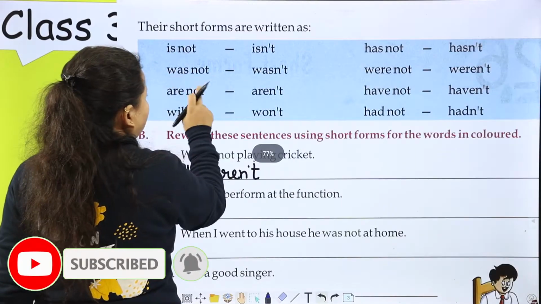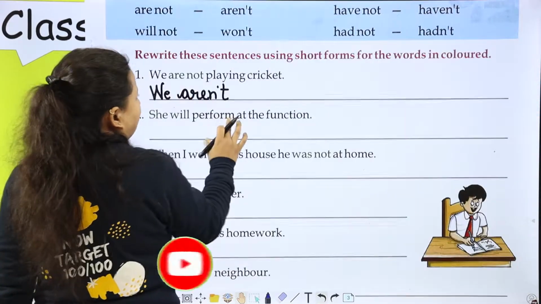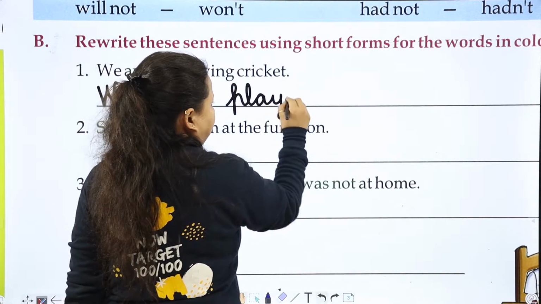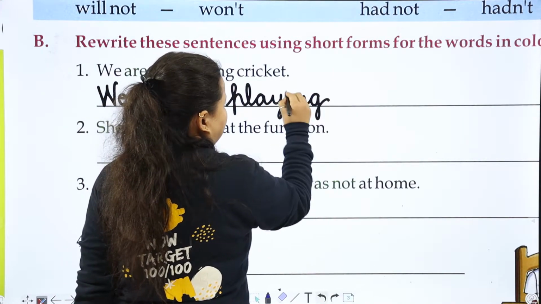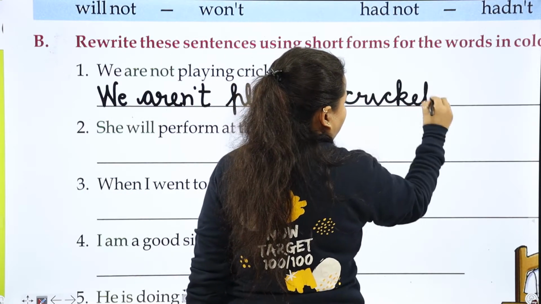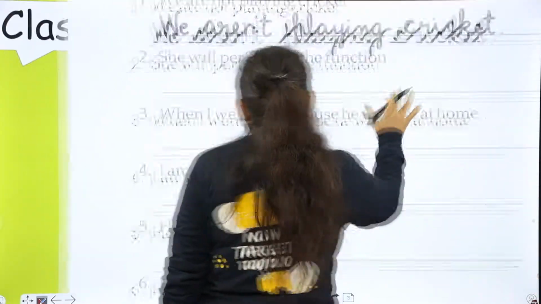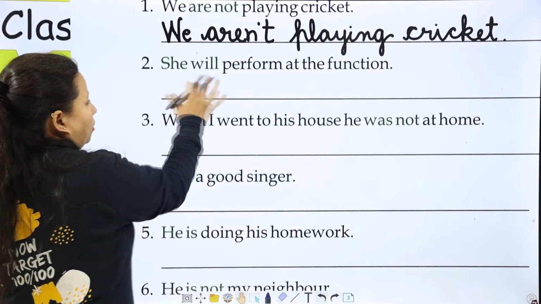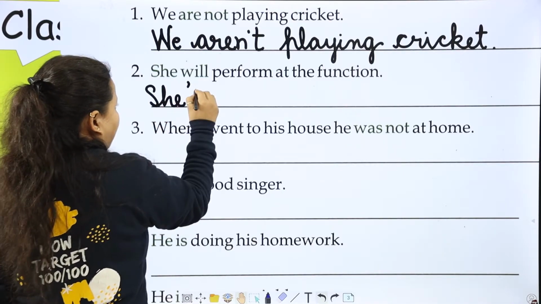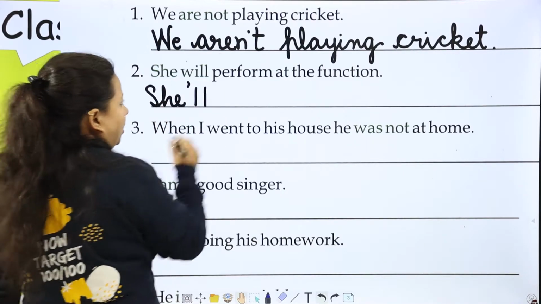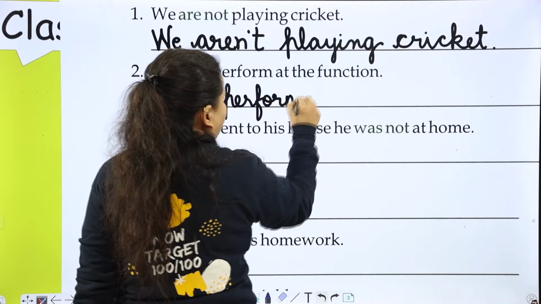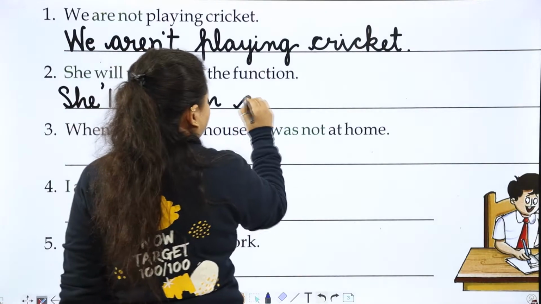As I told you, are not, aren't playing cricket. Next is she will. So she, then apostrophe sign and double L. She'll perform at the function.